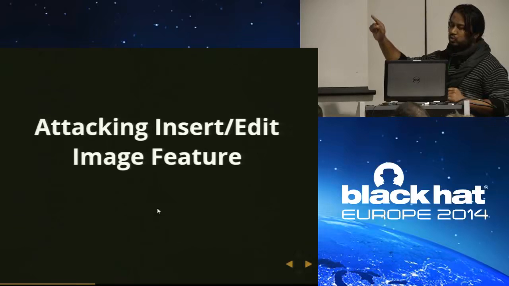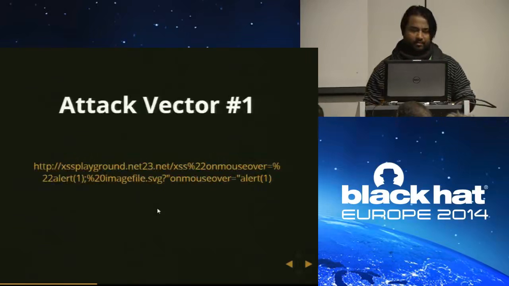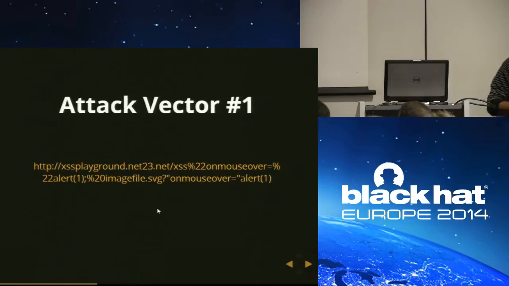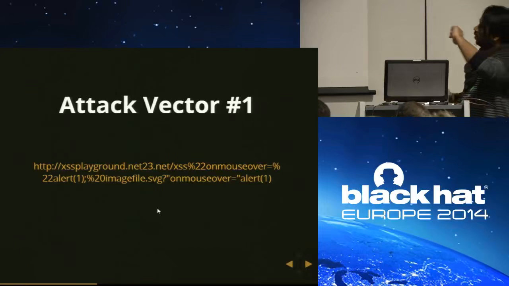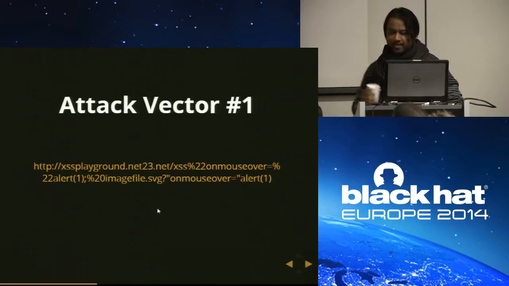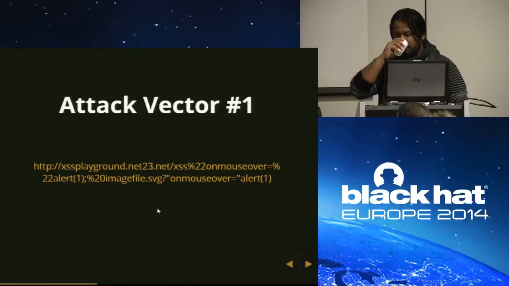How to attack the insert image feature. This is attack vector 1. I ask you: what is special in this URL? Just look at the URL and try to identify if you find anything interesting in it.